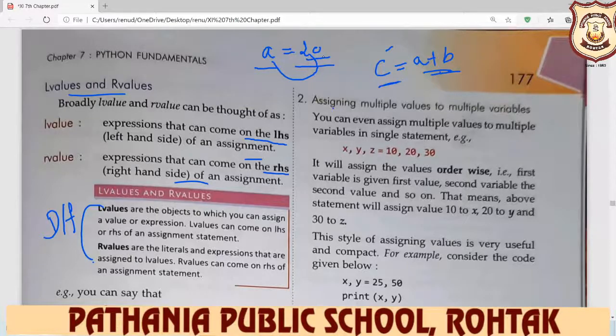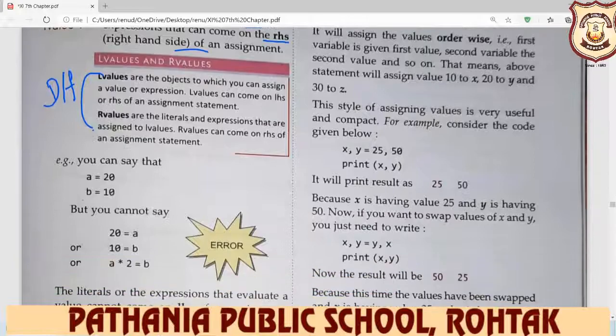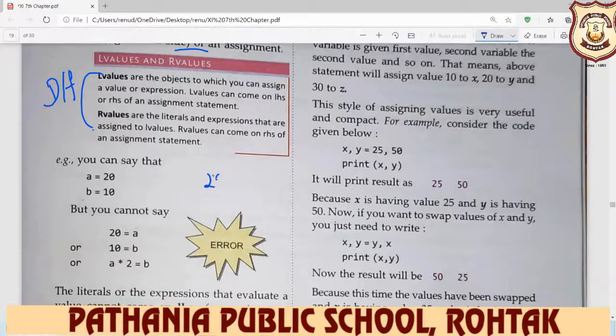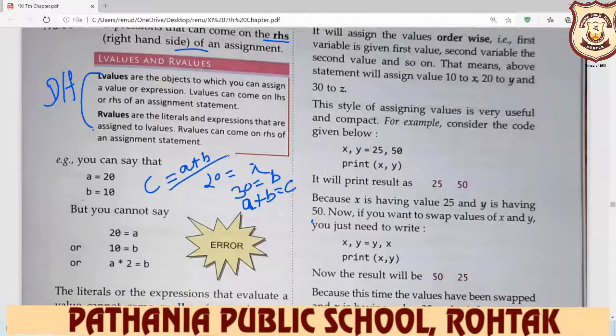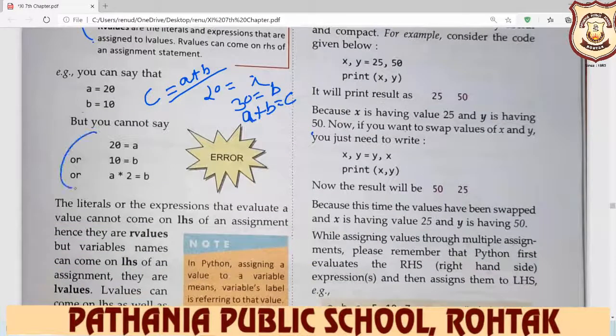So you can say A is equal to 20, B is equal to 10, but you cannot say 20 is equal to A. We can't say 30 is equal to B. We can't say A plus B is equal to C. We always write C is equal to A plus B. So this is the perfect match.